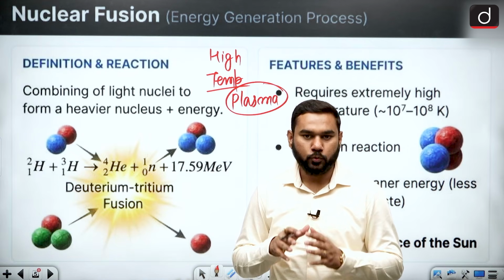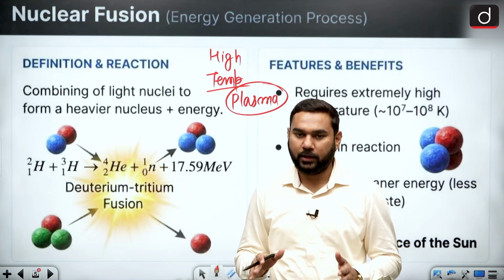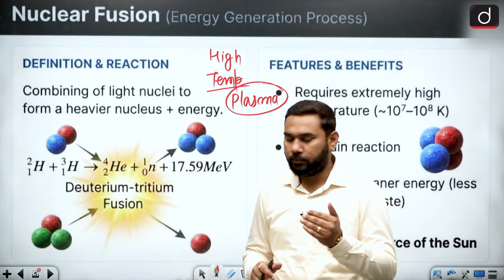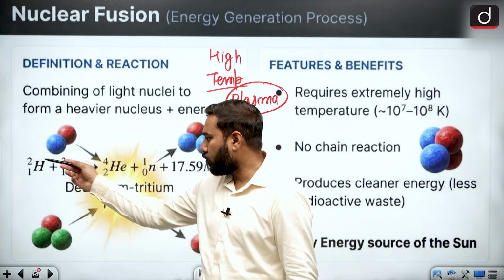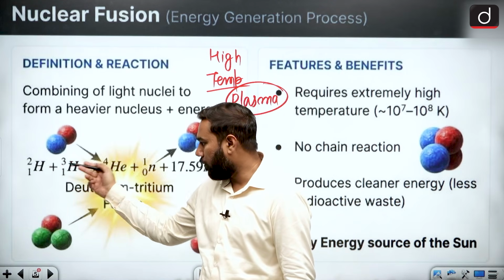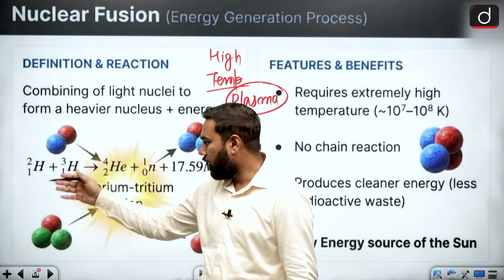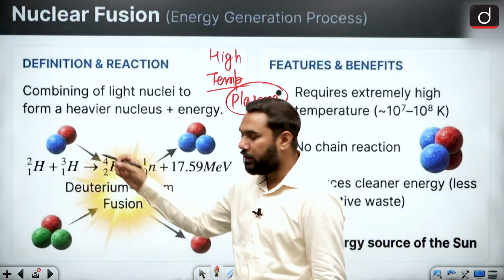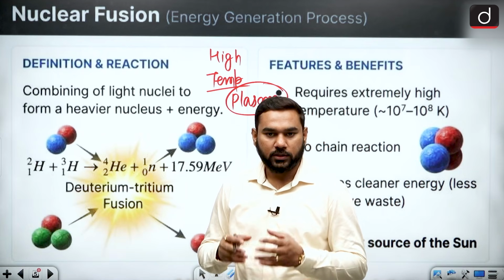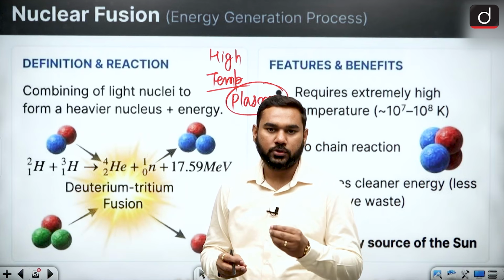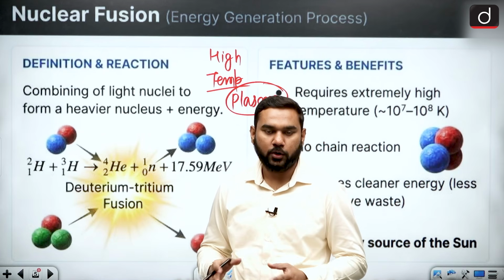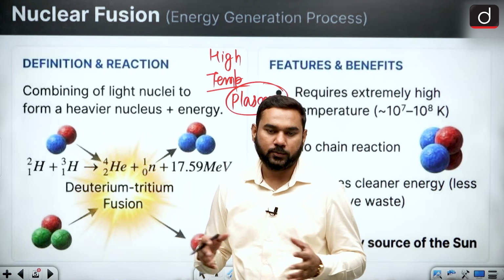So basically in a fusion reaction, we are doing a very different concept. We are taking hydrogen substances like 1H2 and 1H3. They are known as the isotopes deuterium and tritium. We take the deuterium and tritium and give them a very high temperature, almost 10 to the power 6. This very high temperature breaks down the hydrogen atoms, and electrons, protons and neutrons come out in the space.